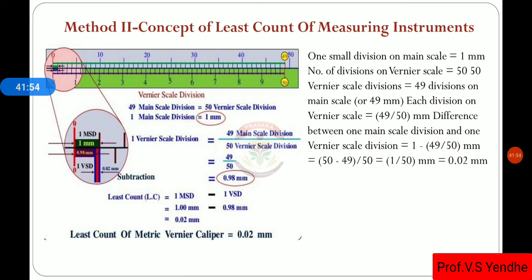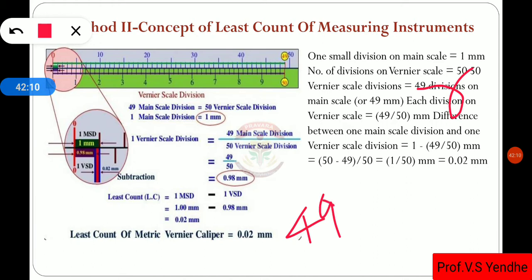But the measurement shows that 49 divisions on the main scale are equal to 50 divisions on the vernier scale.